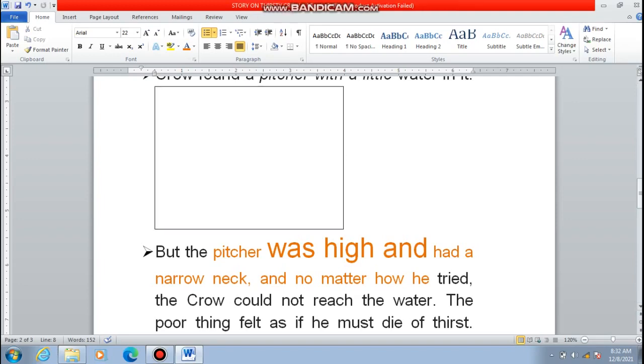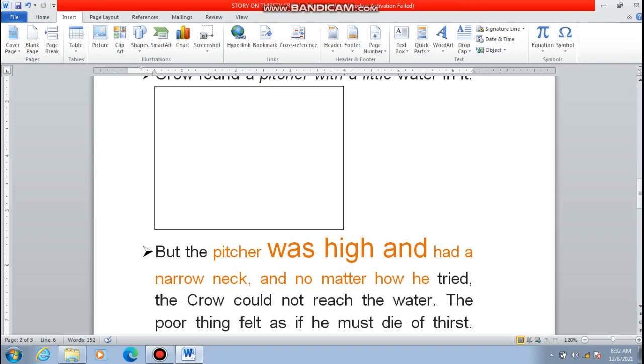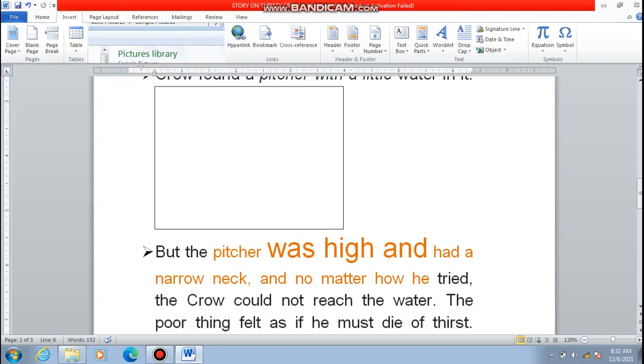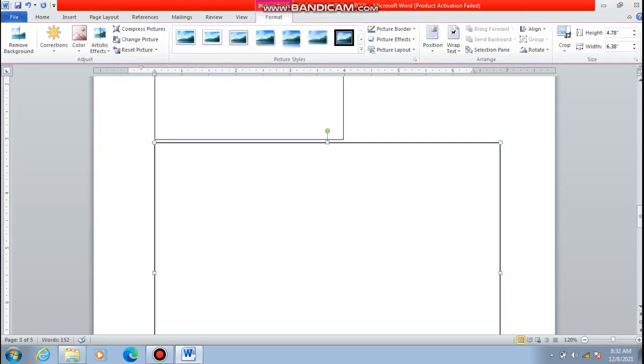You can insert as many pictures as you want. If you want to insert more pictures, go to the insert tab, click on picture, select the picture, insert. Another picture has been inserted. So this is how you can insert the pictures.